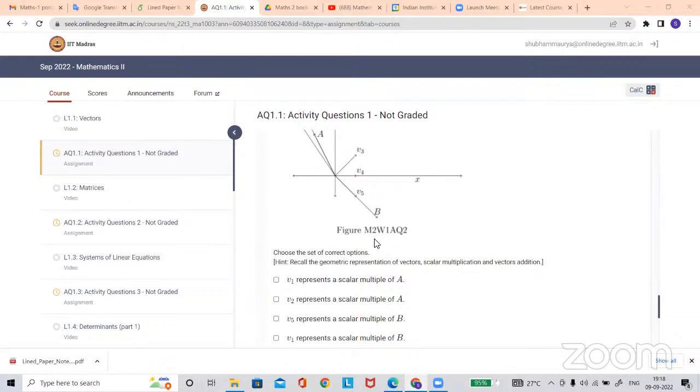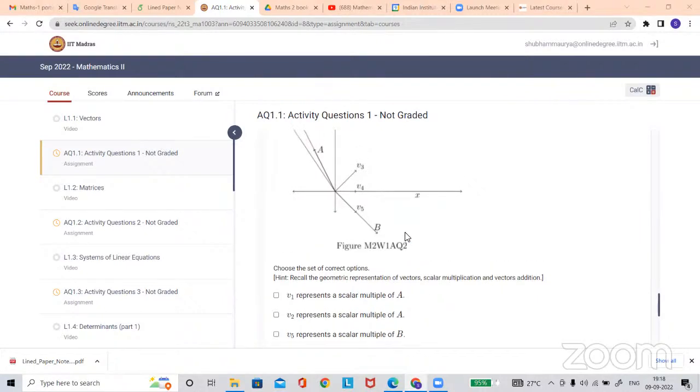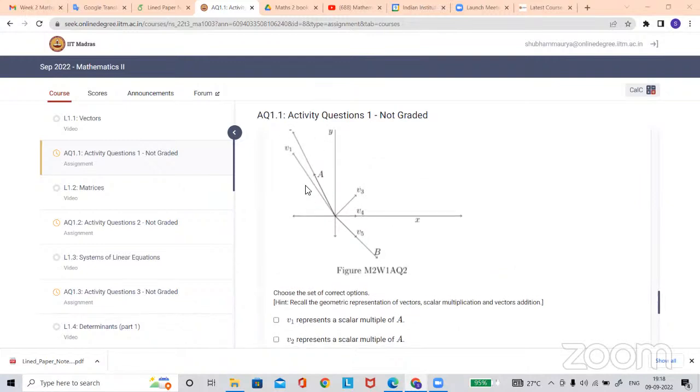Yes, so how are you sure that this option should be correct? If we multiply by a negative number. But if you multiply with the negative, you are getting V1 exactly on the same line as B. Is that, are you looking? It's not clearly visible.